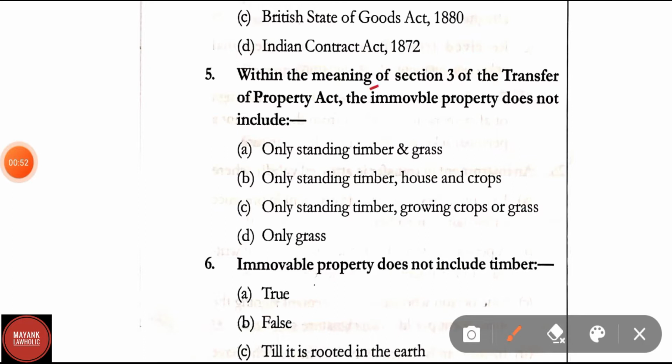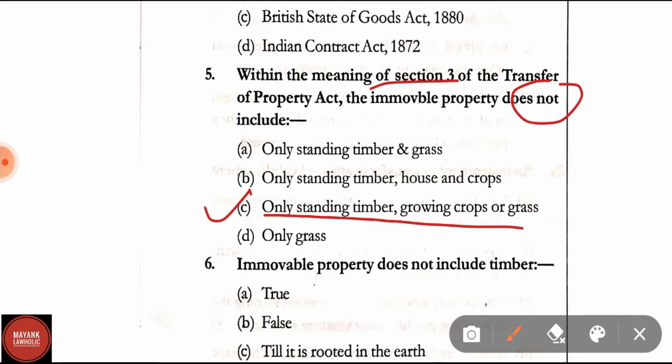Question number 5. Within the meaning of Section 3 of the Transfer of Property Act, the immovable property does not include only standing timber and grass, only standing timber, house and crops, only standing timber, growing crops or grass, only grass. Here the appropriate answer is C. Does not include only standing timber, growing crops and grass.